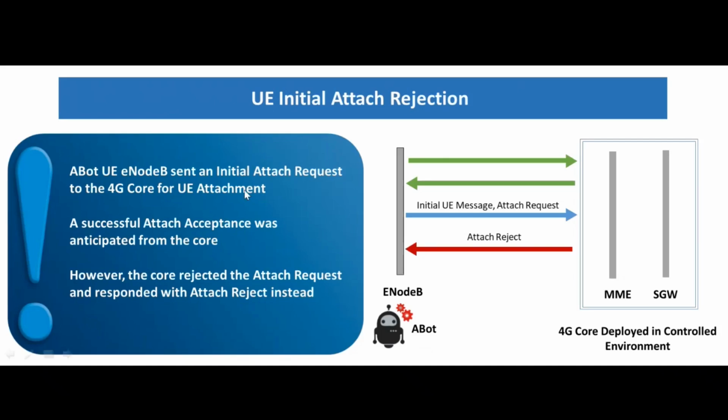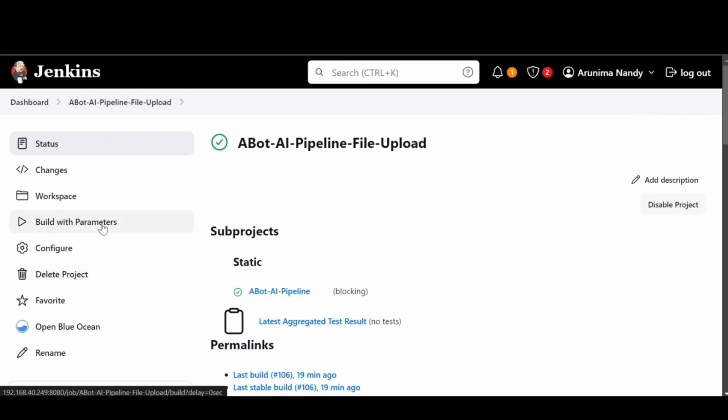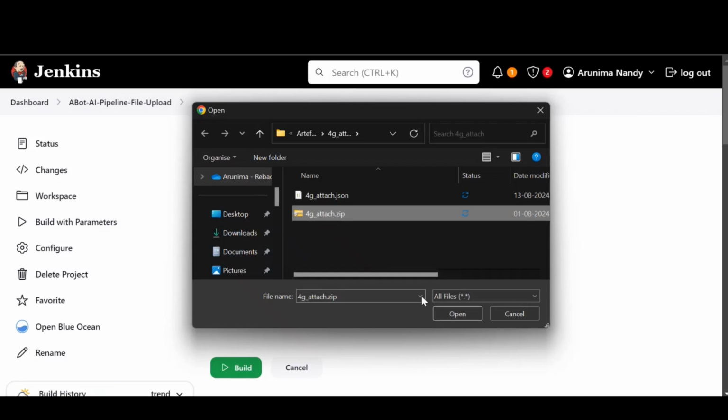We have already collected the artifacts for this case. Let us run them through the pipeline. This is how the pipeline will look. We will go through each stage as we see the live execution. Let us now execute the 4G case. Here I am uploading the artifacts.